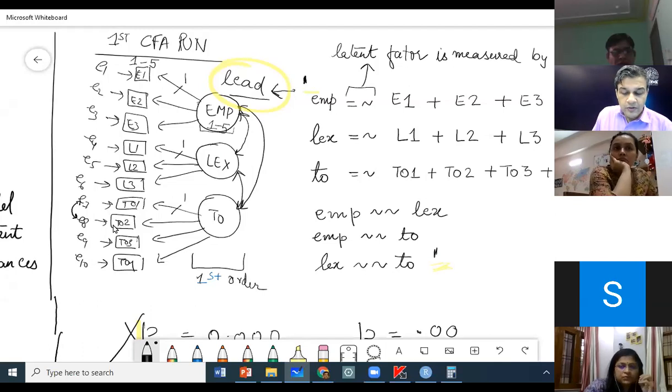If the tool was to tell me to covary TO1 with E1, now E1 is measuring EMP, TO1 is measuring TO, that is a far-fetched thing to say, because they are items of different constructs.